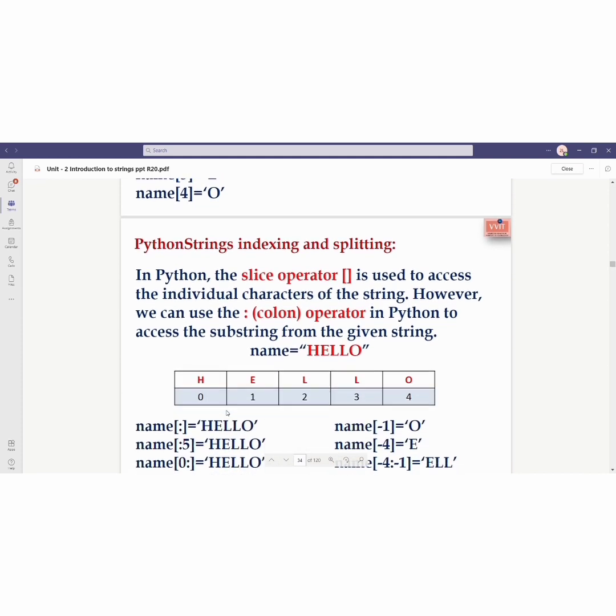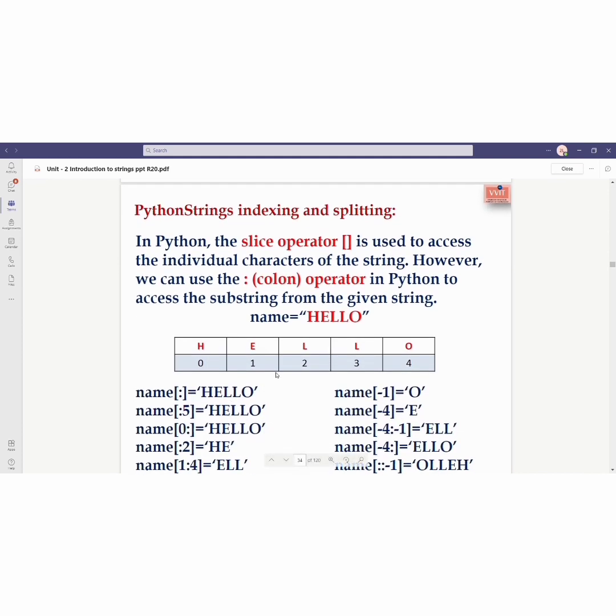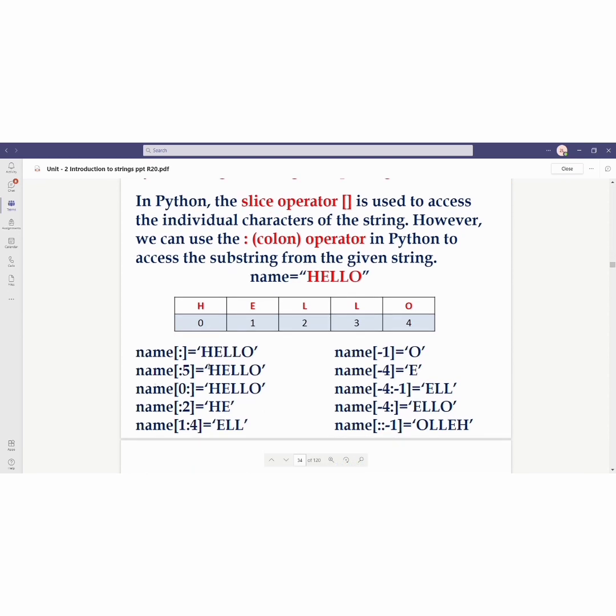In Python, the slice operator, that is square brackets, is used to access the individual characters of the string. However, we can use the colon operator in Python to access a substring from the given string. Here are some examples which give various outputs.